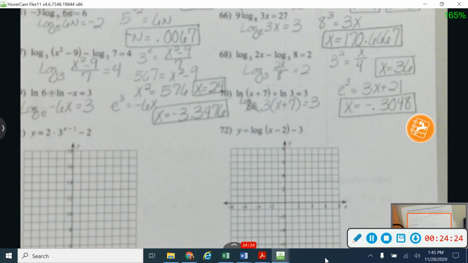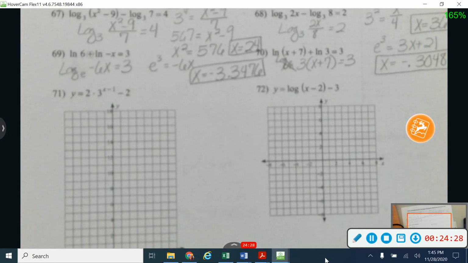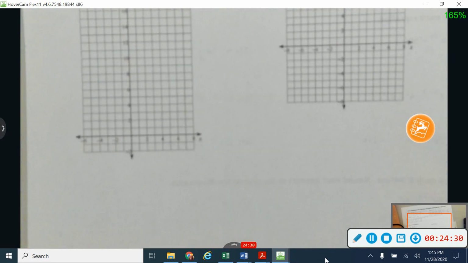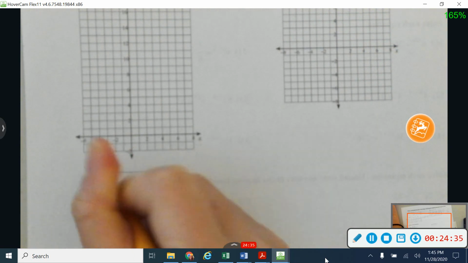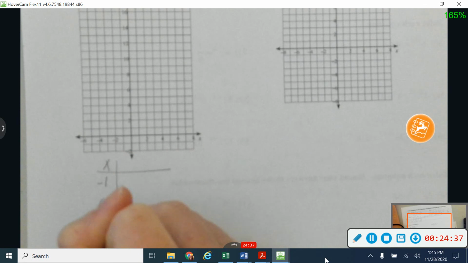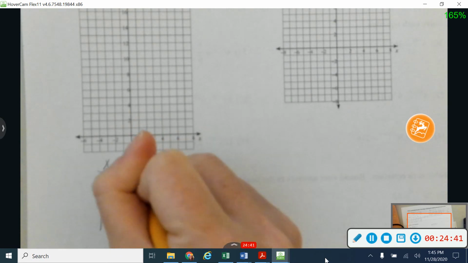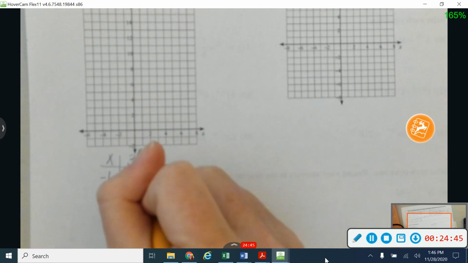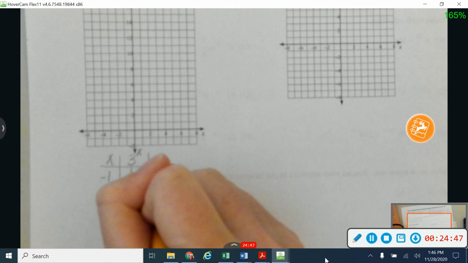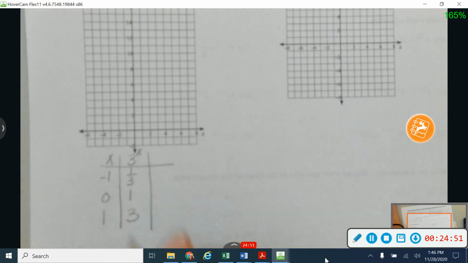Okay, last piece here with my exponentials. I'm going to start with my exponentials making a table. So I'm going to make a table of some values here. And I'm going to start off with x values of negative 1, 0, and 1. It gives me nice values when I work with that. And let me start with my base of just 3 to the x for a second. So that's going to give me 3 to the negative 1 power gives me 1/3. And 3 to the 0 power gives me 1. And 3 to the first power gives me 3.